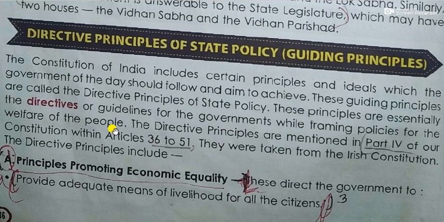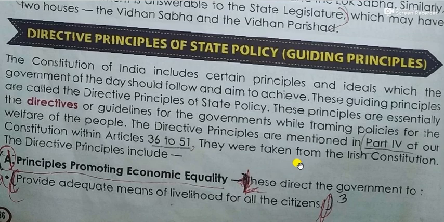So this is the main place where new kinds of development, new kinds of things and the welfare activities or the welfare planning are taking place. According to those policies, the implementation takes place. The directive principles are mentioned in part 4 of our constitution within article 36 to 51. So already we have seen.